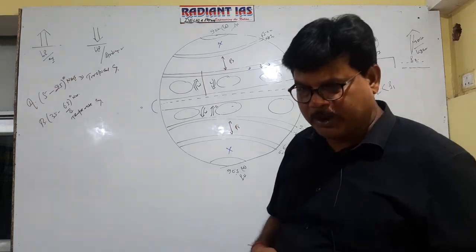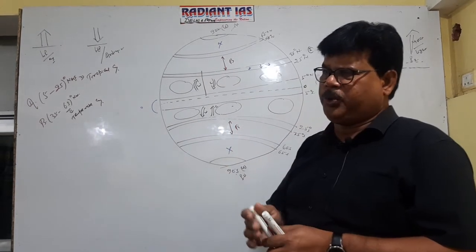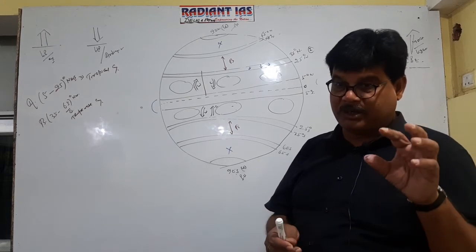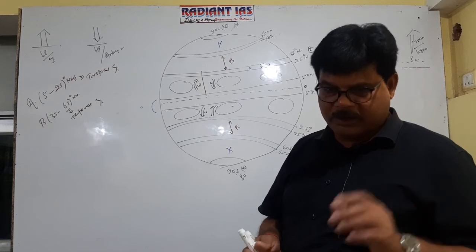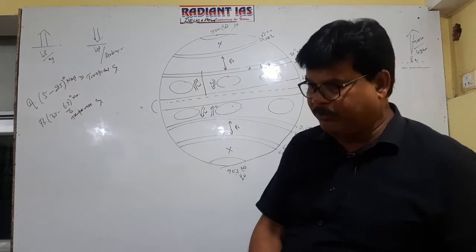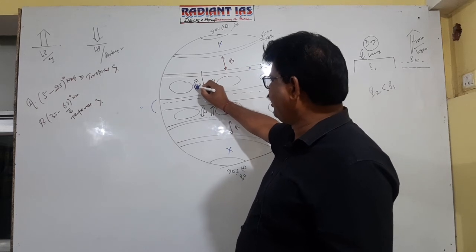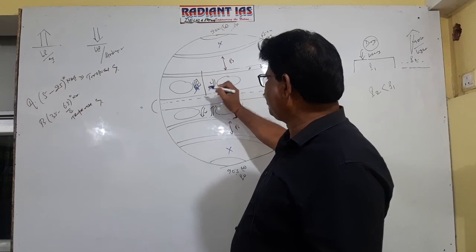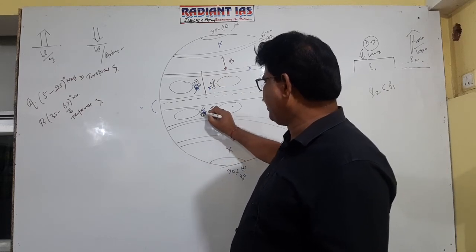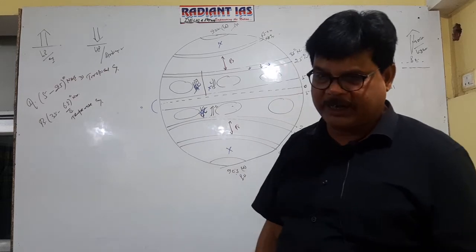Getting well now? Okay. So a warm current temperature ranging between 20 to 25 is considered ideal for origin and development of the tropical cyclone. It is clear that a tropical cyclone will always originate in the western part of the tropical ocean, but not in the eastern part of the tropical ocean. In which area will a tropical cyclone originate?